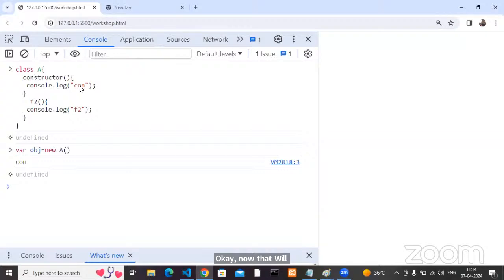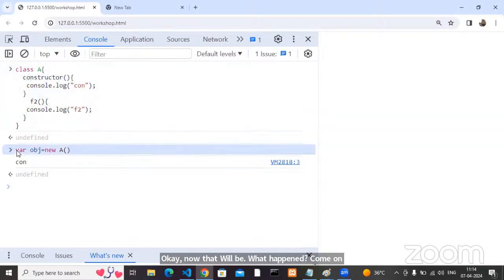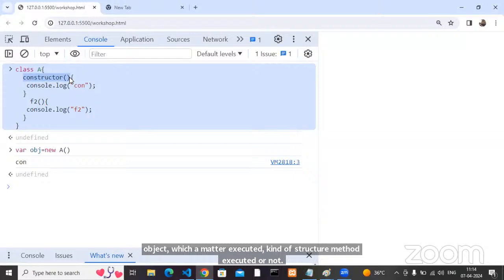Which method executed? The constructor method executed or not? So this method, can I call it a constructor? Yes or no?